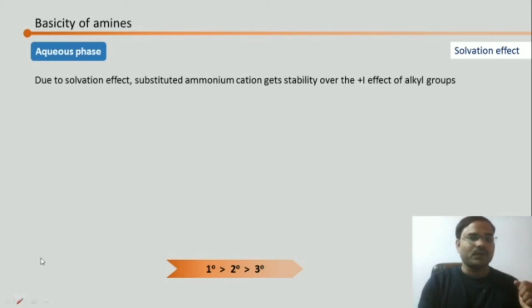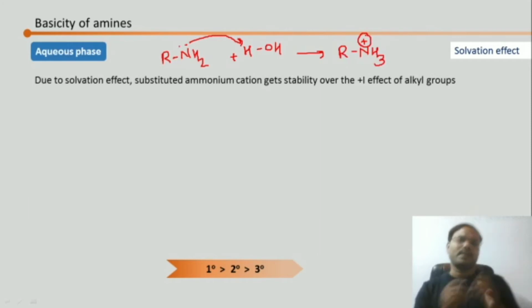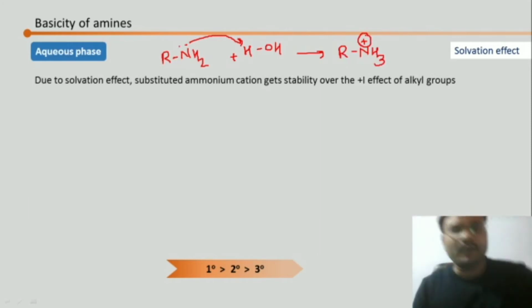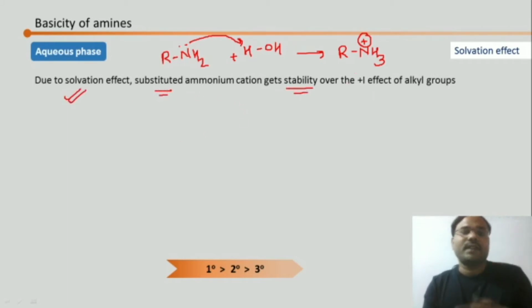Now we will see what will happen when the amines are in the aqueous phase. We have seen this reaction, that amines in aqueous phase react with water, they abstract the proton and get converted into the corresponding ammonium cation. So now we have to check the stability of this ammonium cation. On that stability, solvation effect is going to be more dominant than the positive I effect.